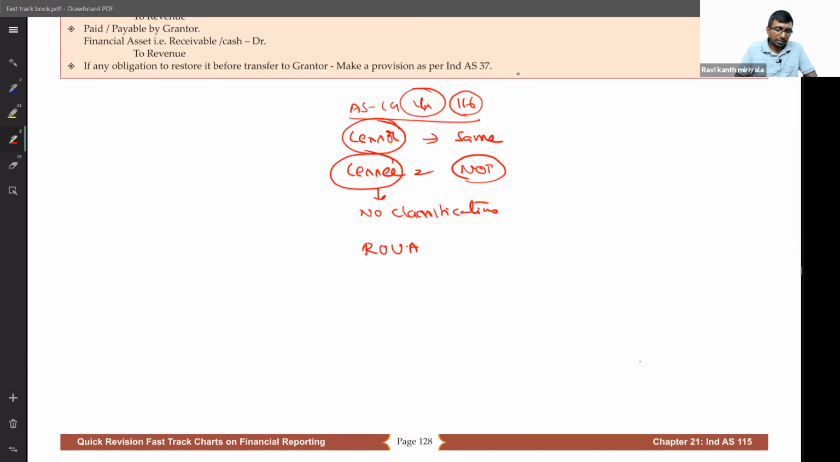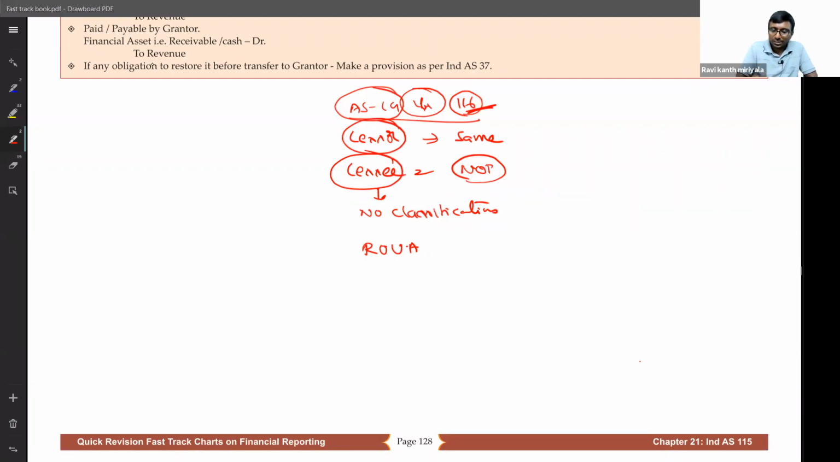Sir, Ind AS 19 or 17? No, AS 19 I said. This is Accounting Standard 19. Ind AS 17 is not there now; it is already withdrawn. Ind AS 116 has come in its place. I'm just comparing with Accounting Standard 19, the Indian standard.